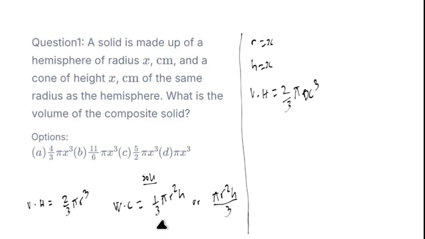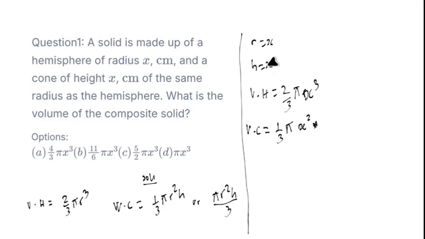Now let's bring back the volume of a cone. The volume of a cone is equal to 1 over 3 pi. You know that the radius of the cone is the same as the hemisphere, so that is s. Instead of writing r here, we write s with power of 2, multiplied by, times, our h.